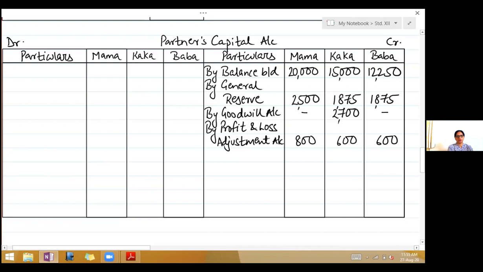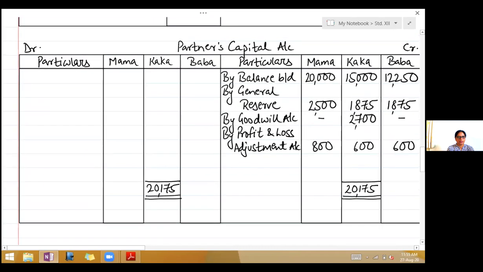Now first close the retiring partner's capital account. We don't have anything on the debit side. So take the total credit side. See what is the total of Kaka's credit side. It's 20,175. Write it on the debit side, 20,175. And on the debit side, you will write to Kaka's loan account.